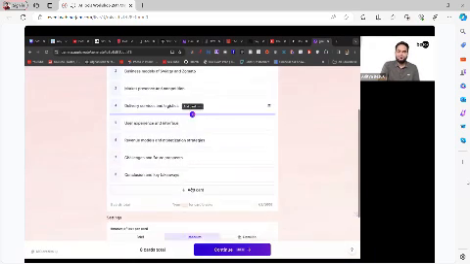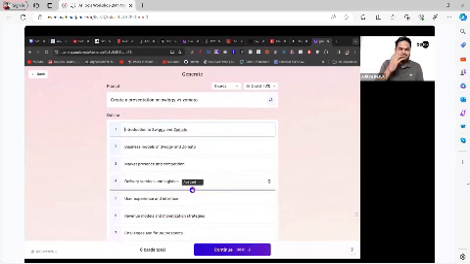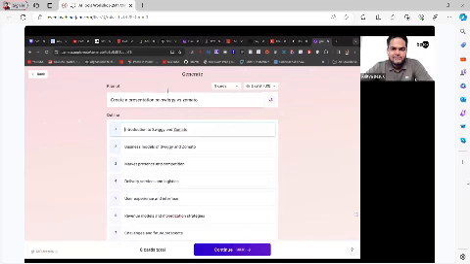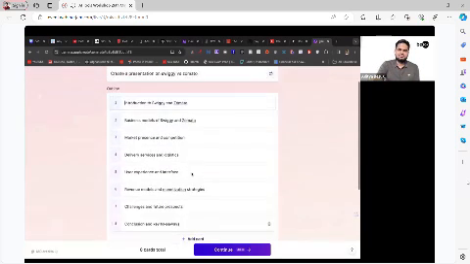Boom. Who is absolutely mind blown by seeing the outline? How much time did it take? It took less than 1 second, right? Now, if you want to edit it, you can edit it right over here. And if you want to add something, you can add here, and it is going to create a slide around that as well. So let's say I really like all these 8 cards.